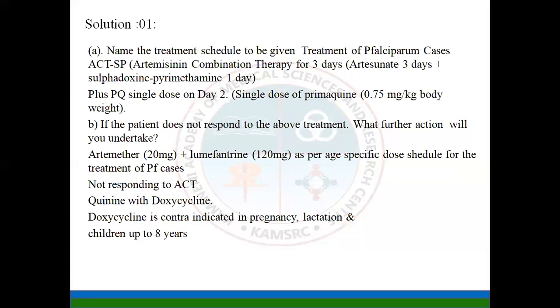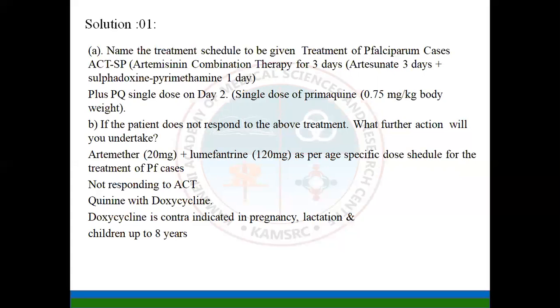Now what if the patient doesn't respond to the above treatment? What we do is start with artemether, that is 20 milligrams plus lumefantrine 120 milligrams, as per the age specific dose. Even if it is not responding to ACT, quinine with doxycycline is to be used. But there is a contraindication for doxycycline: it is contraindicated in pregnancy, lactation, and children less than 8 years of age.